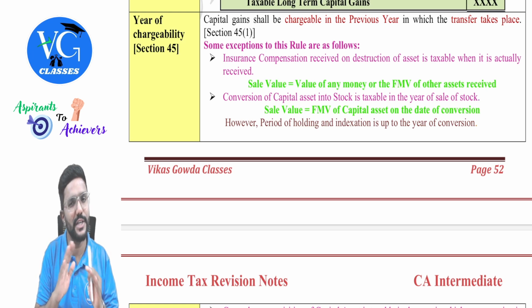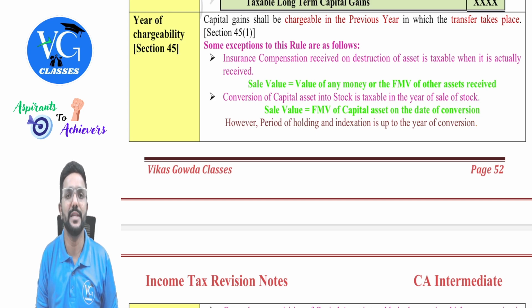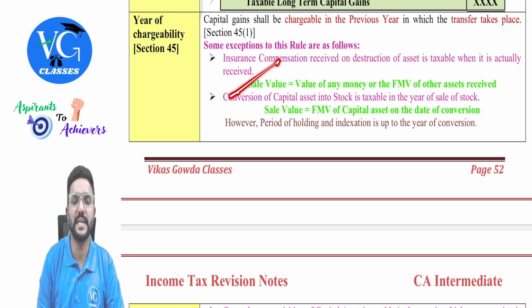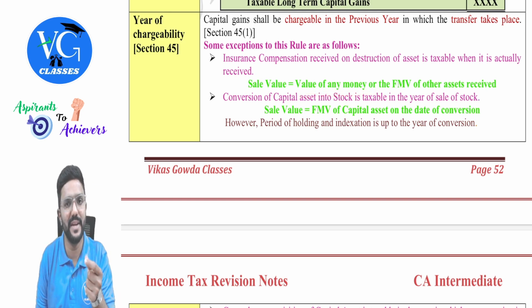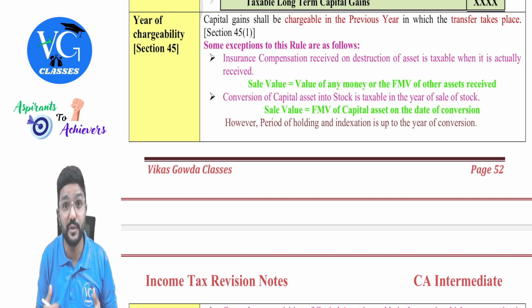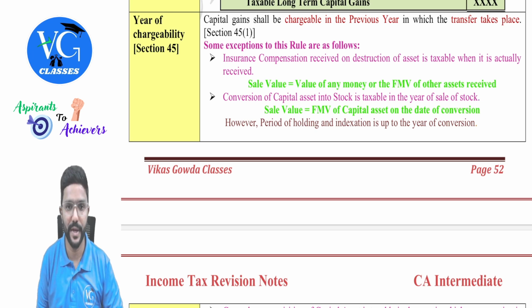The calculation, computation, everything will happen in the year of transfer, which is nothing but the year of destruction. Whereas only the payment of tax, that is the taxability, will be postponed to the year in which the compensation is received, guys. So in that case, what is the full value of sale consideration, sir? The value of money received. If insurance compensation is received in money, I will take it. Sir, what if it is given in the form of an asset? Then whatever is the fair market value of the asset which is received as a compensation, we will take that. Okay, sir.